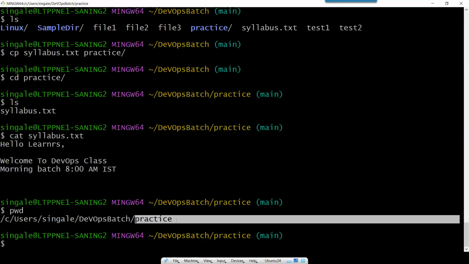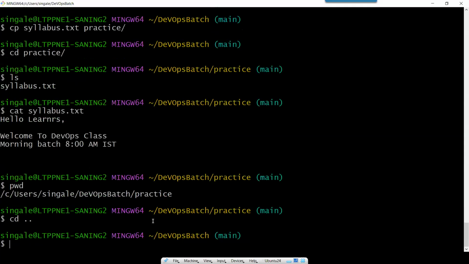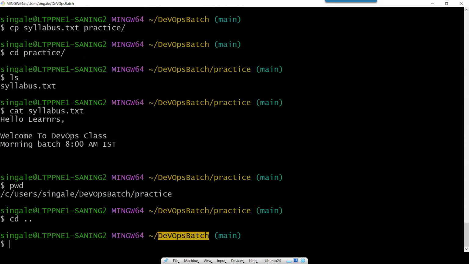So now I have to go back to the DevOps batch, meaning I want to go back to the previous level. How can I do that? For that, we use cd again, change directory, give one space and type two dots. Two dots means one position back. So type cd .. and you will get back to this DevOps batch root folder. Okay. So this is how you can create files and folders and how you can copy.